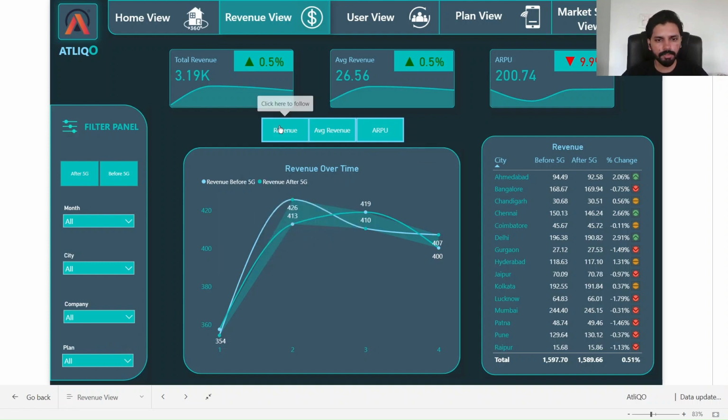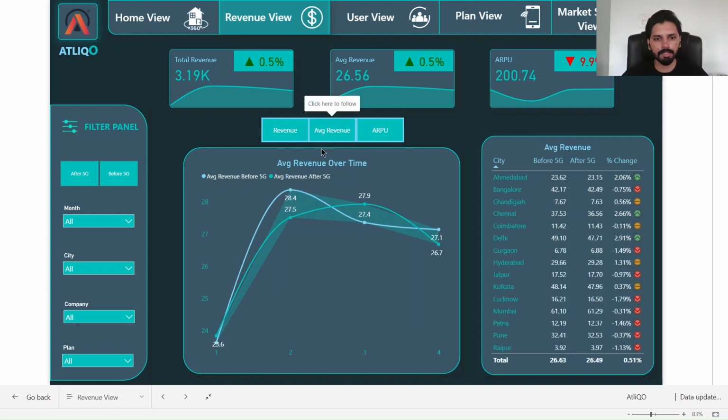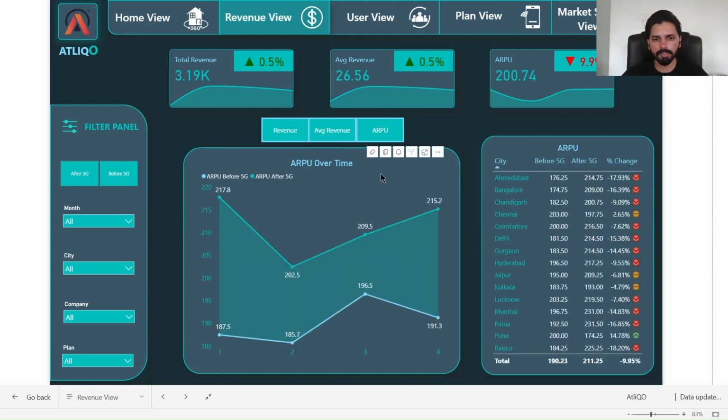So here in the first, we have a line chart to analyze the revenue and average revenue per user. By clicking on each tab, we can change the view, whichever view we want to analyze. And this is the average revenue over time. And here on the right hand side, we have a table which shows the change in the revenue or average revenue per user based on the cities before and after 5G and their percentage change that has occurred.